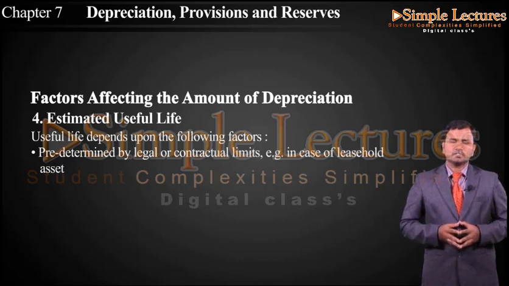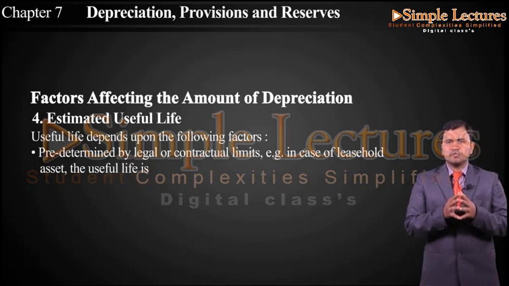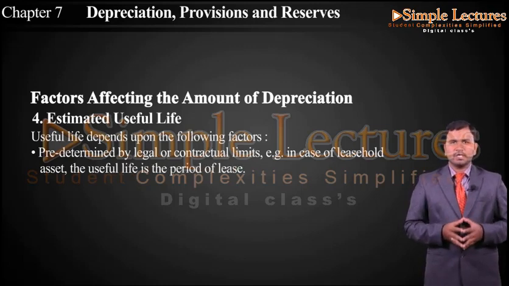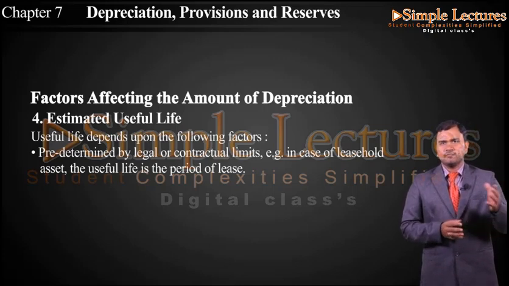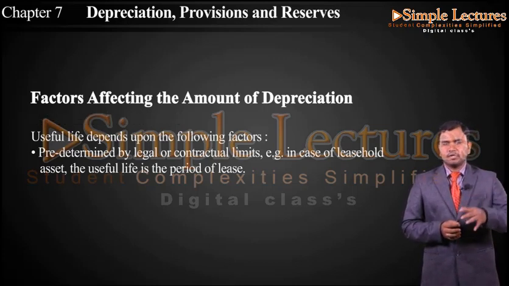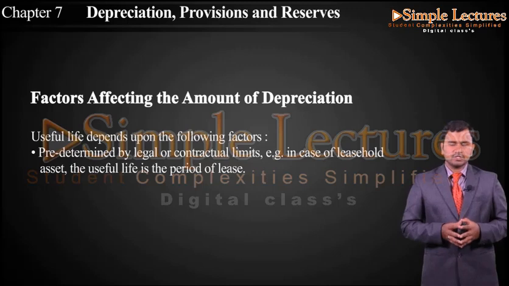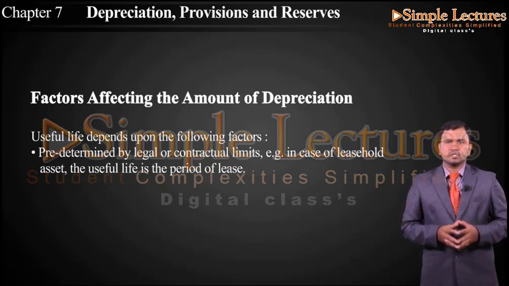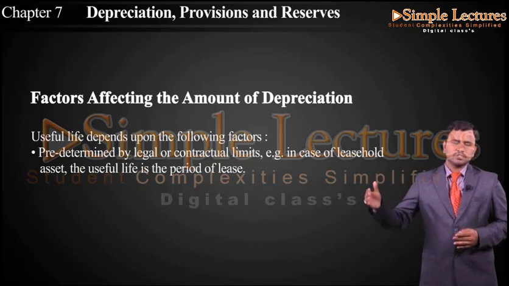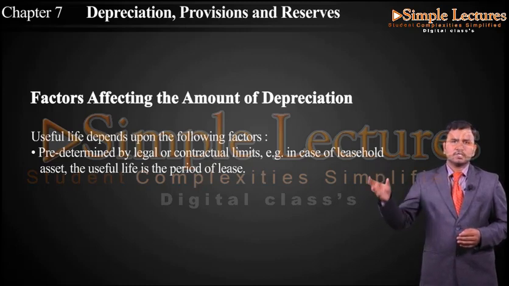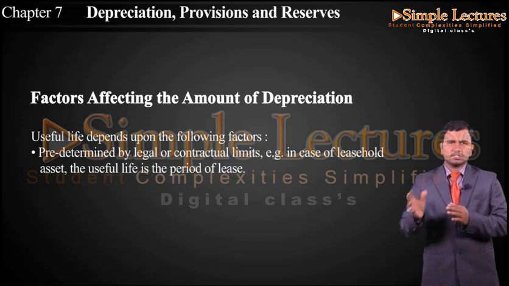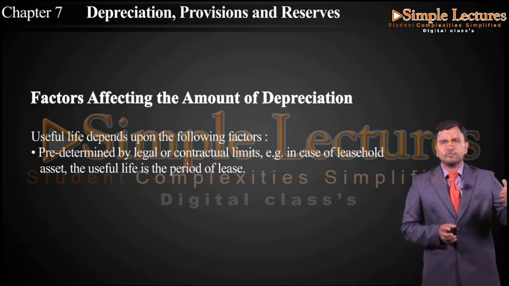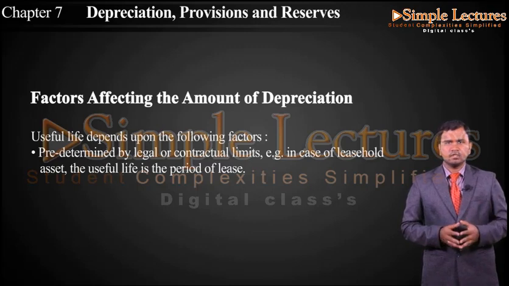Example, in case of leasehold assets, the useful life is the period of lease. If we are purchasing any asset on lease, we will not have the entire authority over that asset. We can use it only for the number of years for which we have taken the lease. On completion of that lease period, the asset has to be renewed or returned. So the estimated life will be the number of years we have taken for the lease.